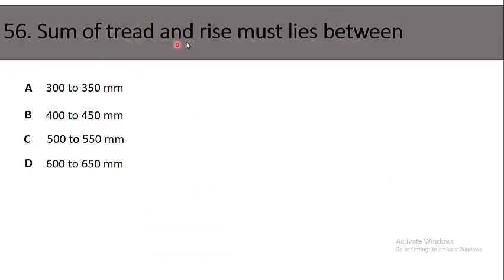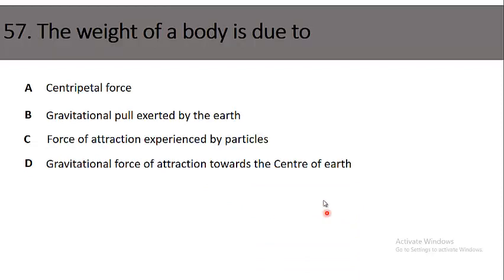56. Sum of tread and rise must lie between option A, 300 to 350 mm, B, 400 to 450, C, 500 to 550, D, 600 to 650. The right option is option B, 400 to 450 mm.